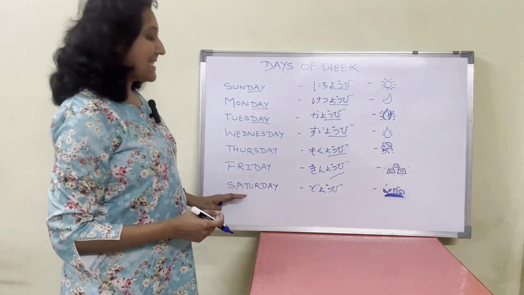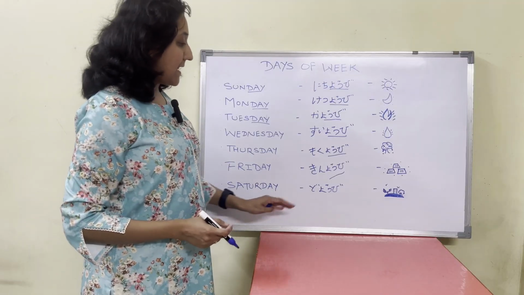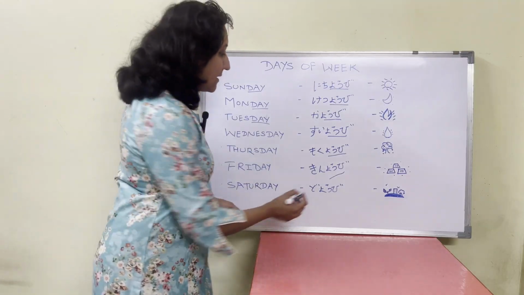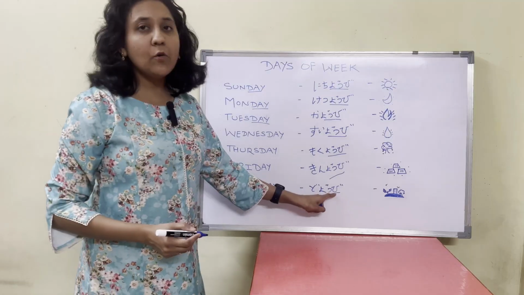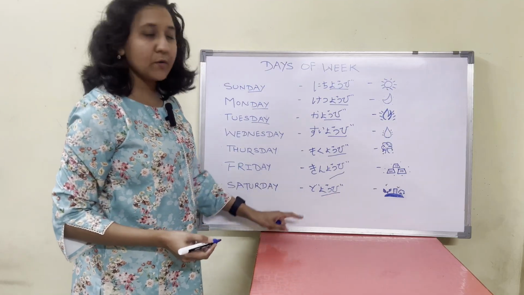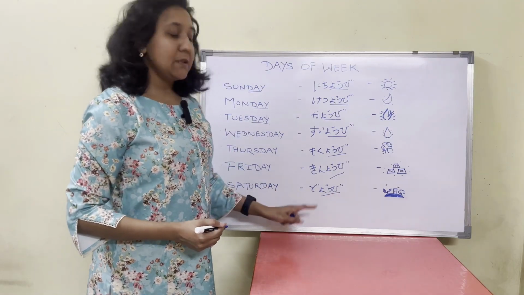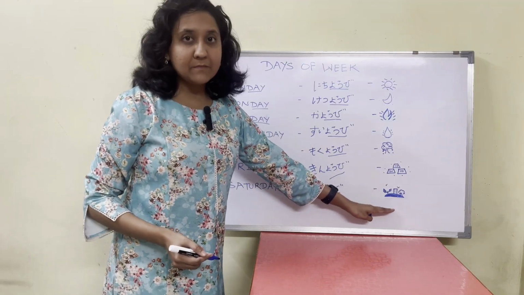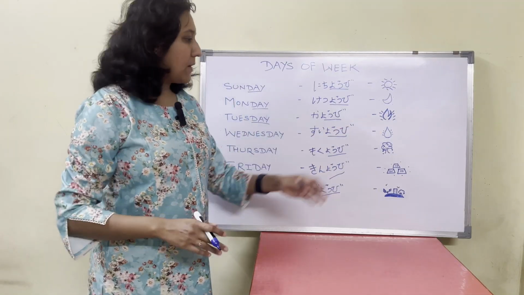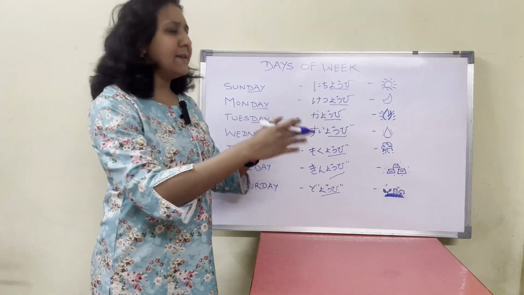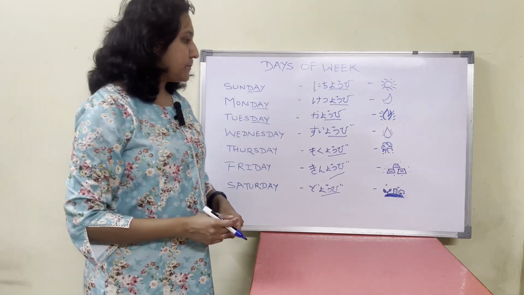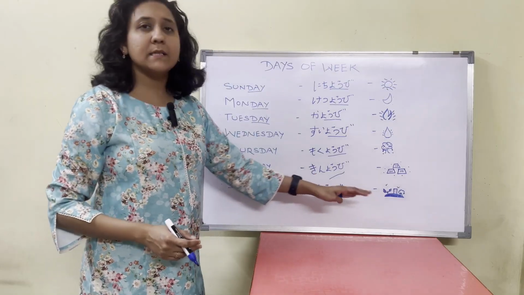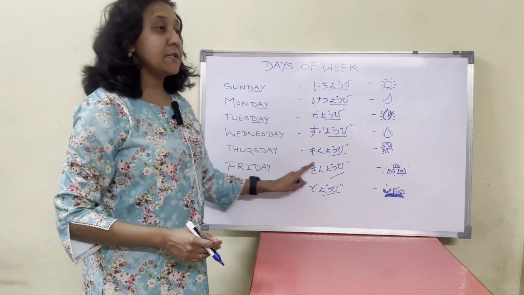And lastly, Saturday. Saturday is doyobi. Again, yobi is common. Just add do before it. Doyobi represents land. A piece of land on which there are trees, buildings, or anything could be there. So land is represented by this kanji of do.